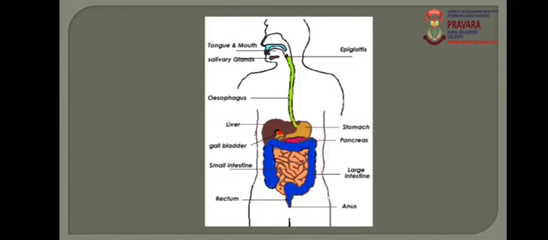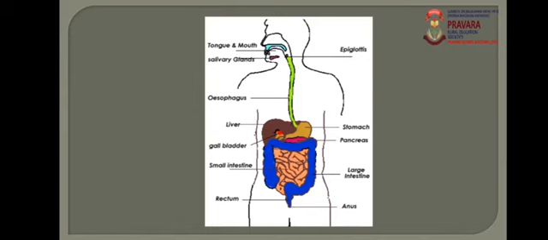So, the definition of digestion: complex, non-diffusible and non-absorbable substances are converted into simple, diffusible and absorbable substances. And all this breakdown is under the control of different enzymes, and these enzymes are secreted by the different digestive glands. That is the process of digestion.